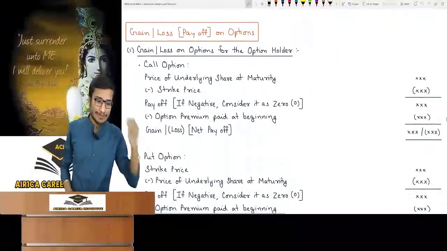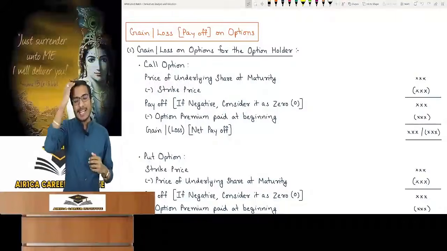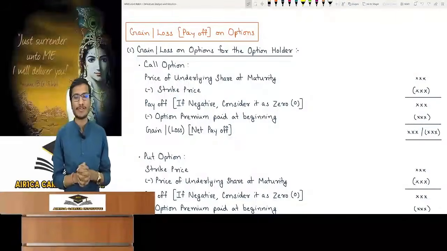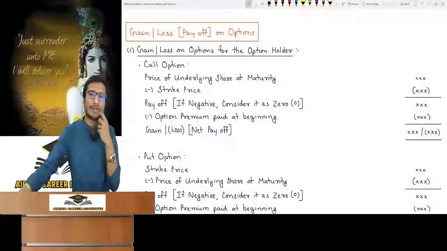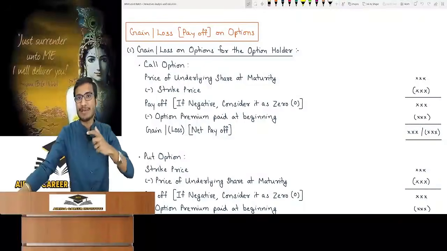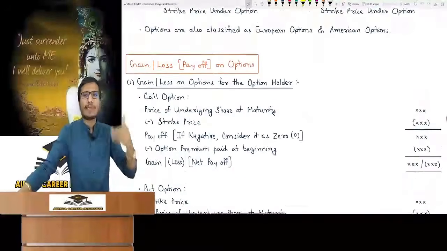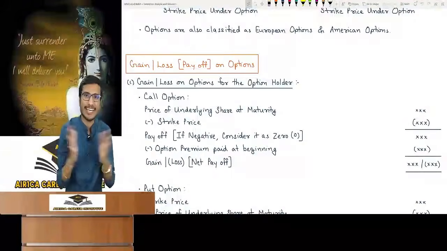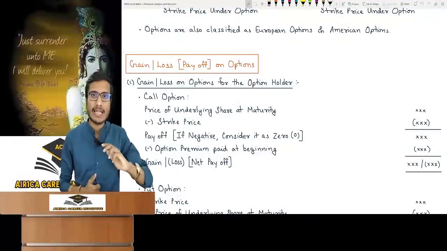Now see further. Gain, loss, payoff on option. In options, you have to find out the gain, loss and payoff. You are seeing the same topic of options that we saw in forwards and futures. We also saw the pricing of fair price futures. I will tell you about pricing of options, not now but later. First understand this. So in options, you have to calculate gain, loss and payoff, meaning settlement on maturity. So in gain and loss of options, we will learn to calculate for the option holder.